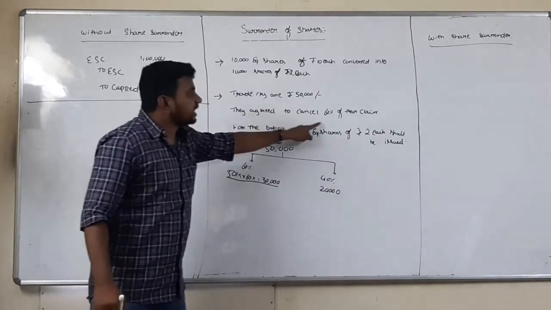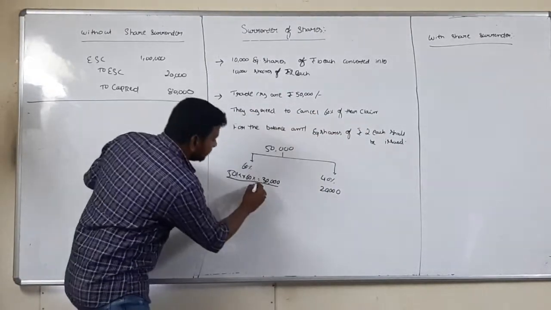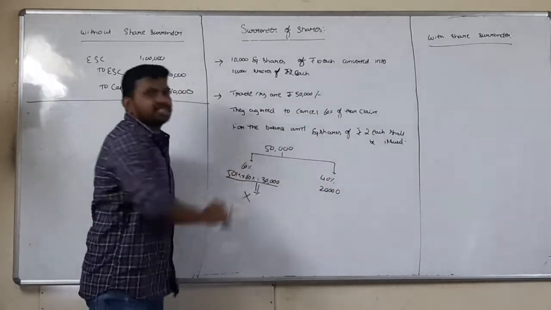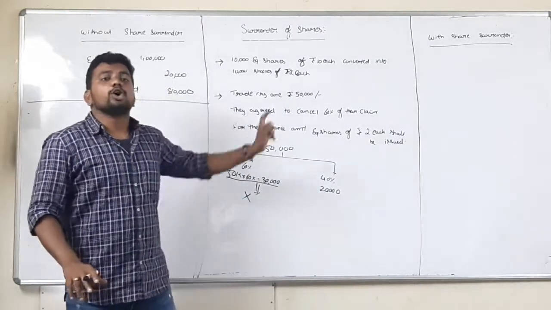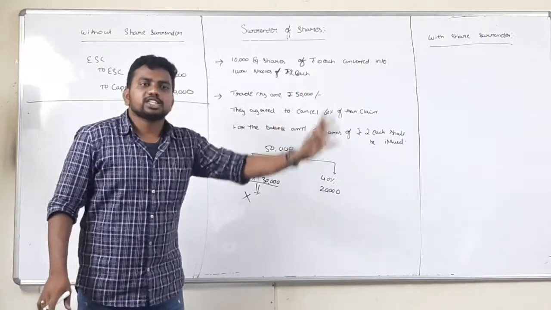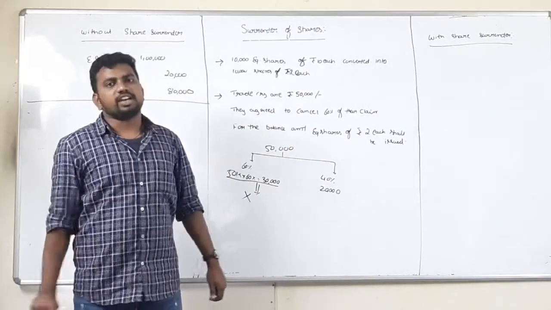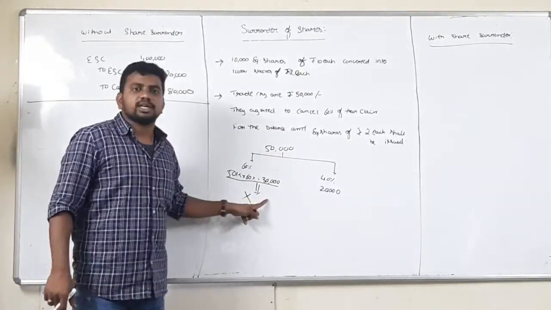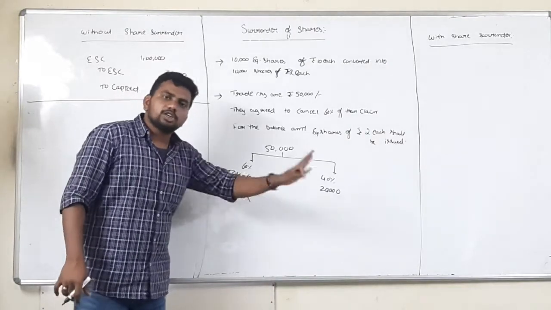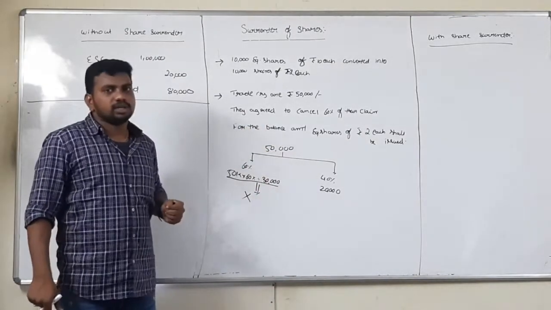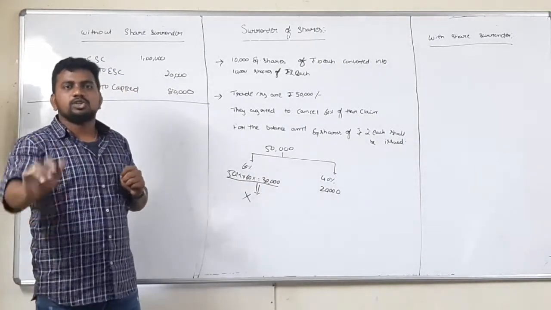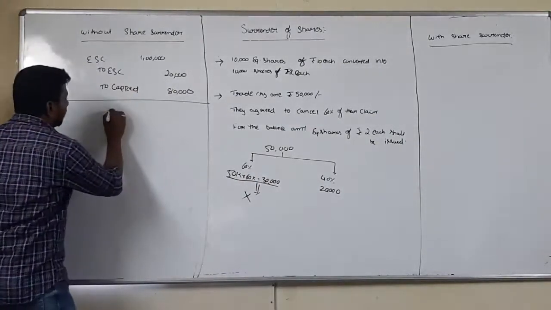They agreed to cancel 60% of their claim. That means this 30,000 is getting cancelled, and I am not required to pay 30,000. Nothing but compromises and arrangements: reduction of liability, downward revaluation, 30,000. Now, in case of downward revaluation of liabilities, what entry do I pass? Liability is getting reduced. A liability has a credit balance, to reduce it, debit. So what entry do I pass?